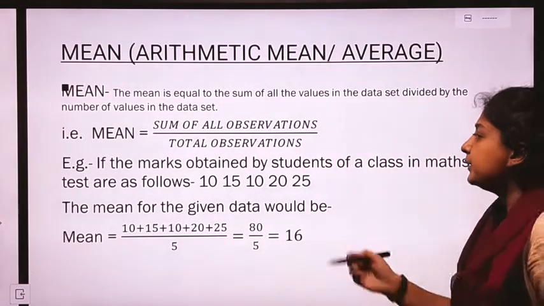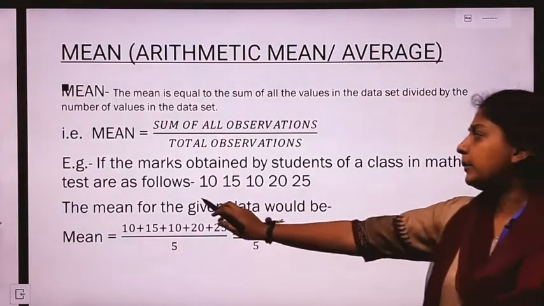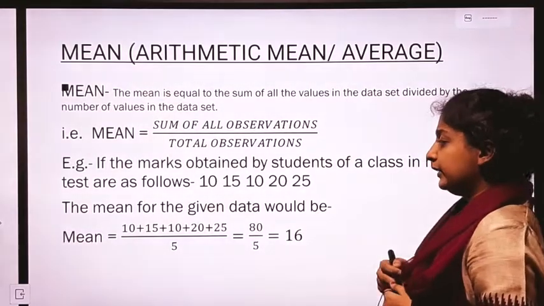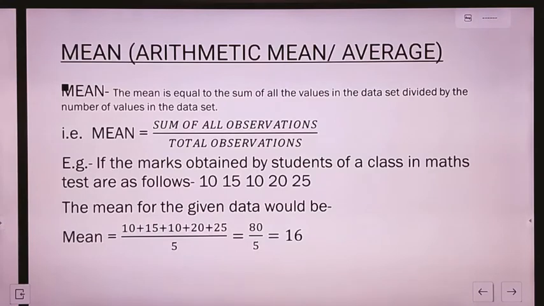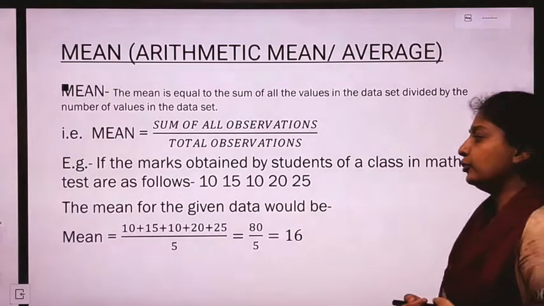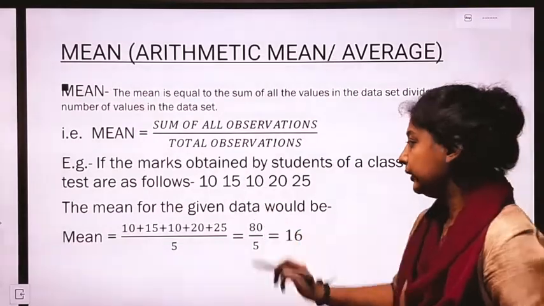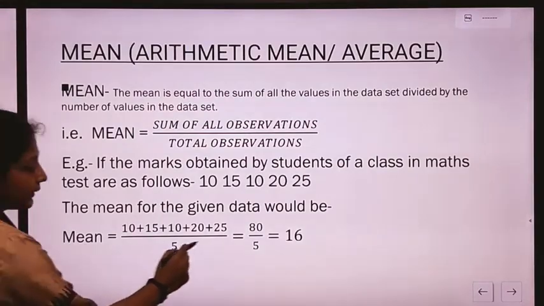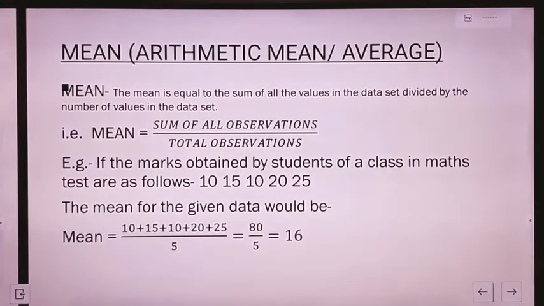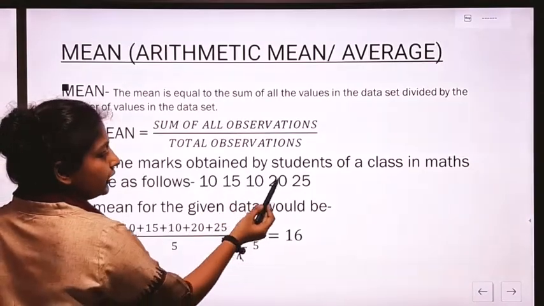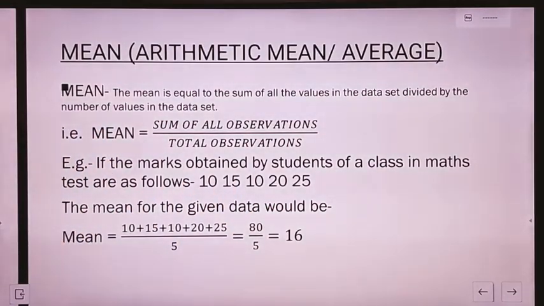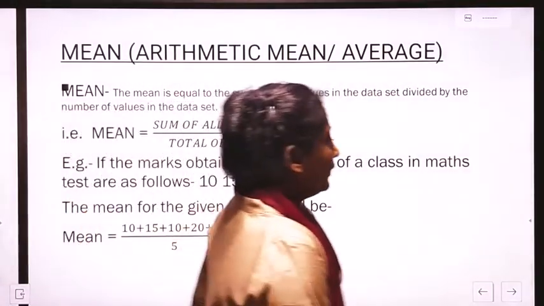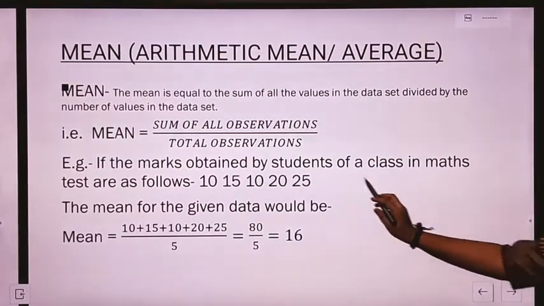See, for example, these are the marks obtained by students of a class in a maths test. These are their marks: 10, 15, 10, 20, 25. Now if we have to find the mean for this data, what do we have to do? We have to add all of these values: 10 plus 15 plus 10 plus 20 plus 25, and we have to divide it by the total number of observations. What is the number of observations? 1, 2, 3, 4 and 5. So, we have 5 observations. We divide the sum of all the observations by 5. So, we get the answer as 16. This implies that 16 is the mean of all these values.